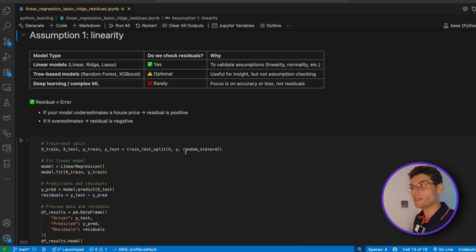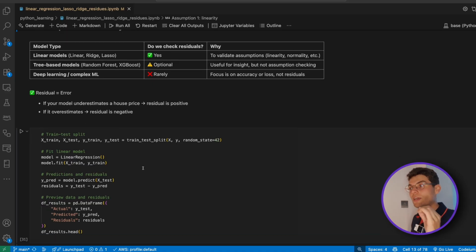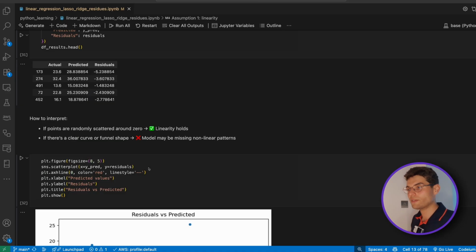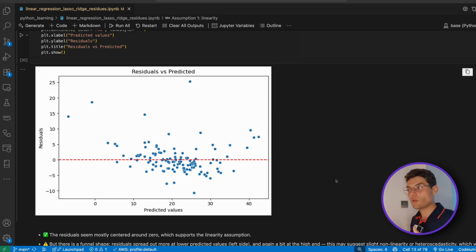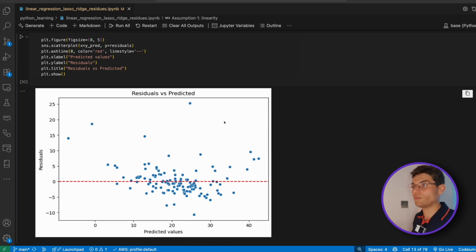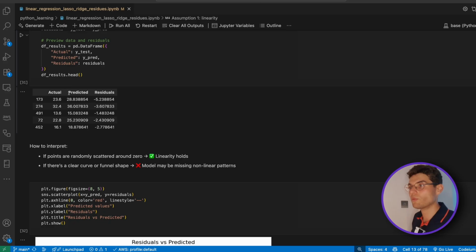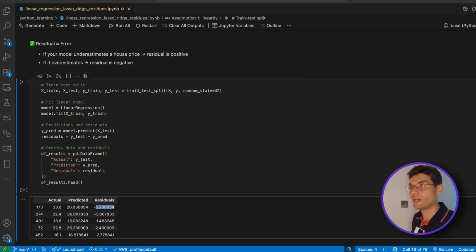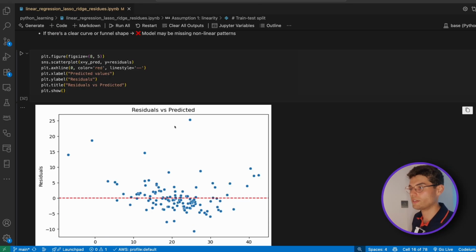We also need to think of the residuals, and the residuals are the errors. The errors have to be also independent, and we can look into them by just plotting and comparing the predicted value compared to the actual values. So if we look in here, for example, we can see actuals vs predicted, and we can see what are the residuals. So a residual that is negative, as I've put in here, is overestimated, and if it's positive, we underestimate the housing prices in this example.